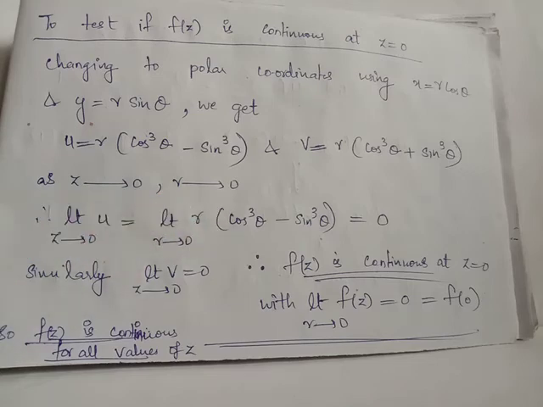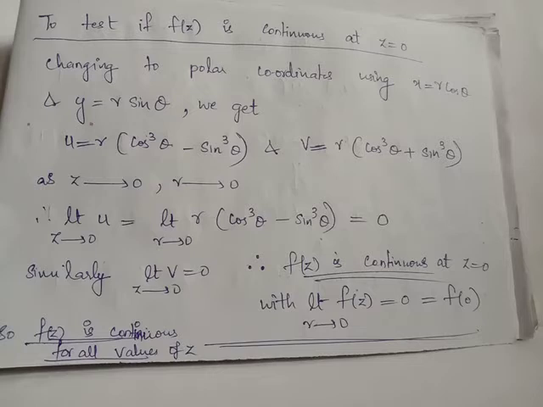Similarly, we have limit z tends to 0, v is also equal to 0, because the RHS assumes the limit r tends to 0, and the entire function vanishes. Thus, we have both u and v assuming 0 at the limit z approaching 0. Thus, we have f of z assumes 0 when limit z tends to 0. So, at z equal to 0, f of z is continuous.